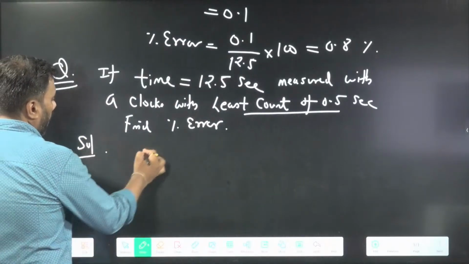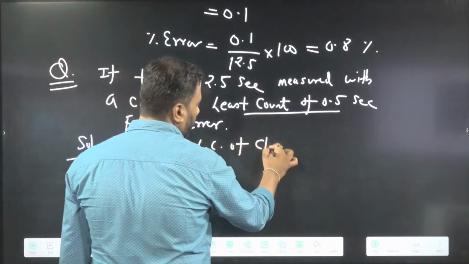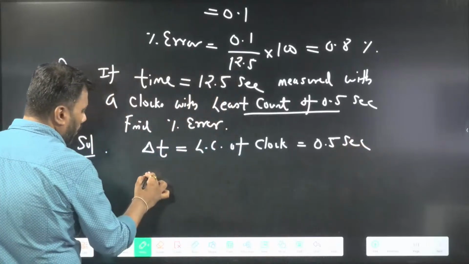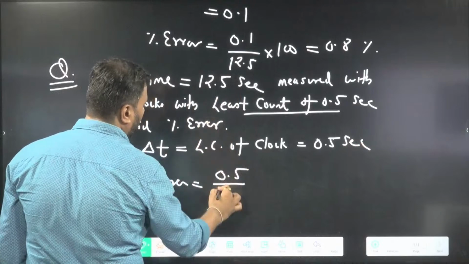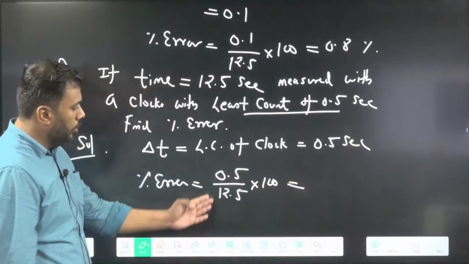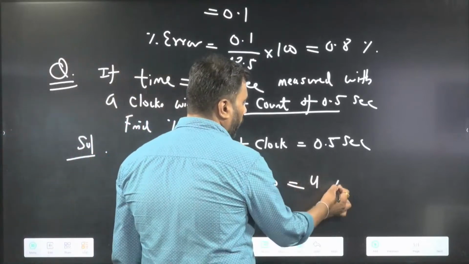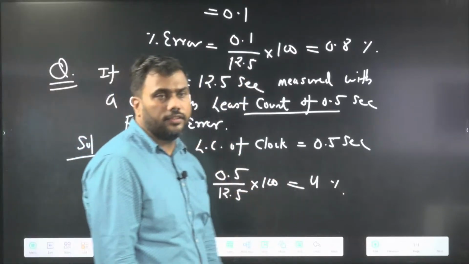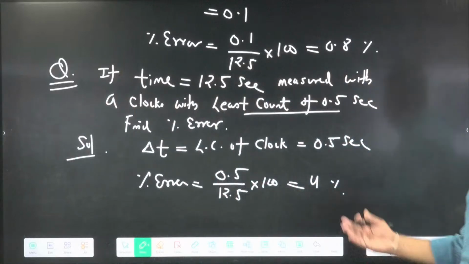Now we will assume the error in time is equal to the least count of the clock, that is 0.5 second. So the percentage error will be 0.5 divided by 12.5, into 100. Now solve this. 12.5 into 8 is 100, and 8 into 0.5 is 4%. Now our error is 4%. You can check this calculation. The error is now 4%.